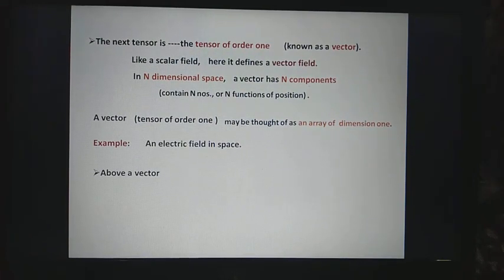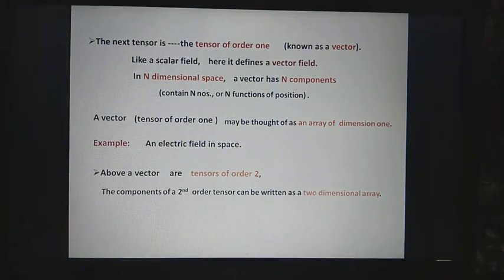there are tensors of order 2 and more, whose components are written in the form of a matrix. If the tensor is of order 2, it is a two-dimensional array. So the components of a second order tensor can be written as a two-dimensional array. We know that vectors, that is tensors of order 1, represent physical properties more complex than scalars. Therefore, matrices, that is tensors of order 2 and more, represent physical properties more complex than vectors.